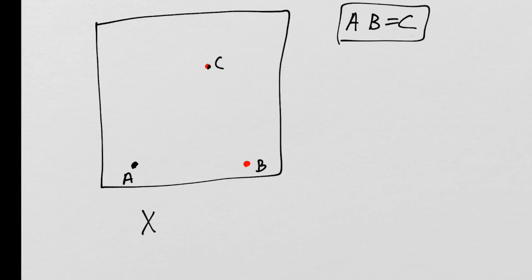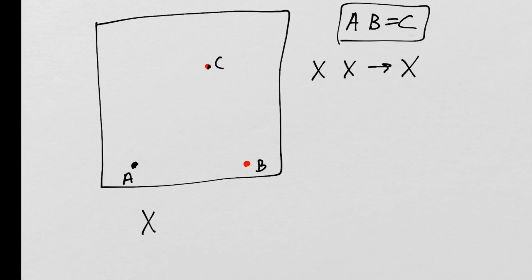Now, what's important to understand is that I can consider this as a function. And there's a lot of ways to do that. I can consider it as a function from X Cartesian product X back to X, right? That's the group operation.